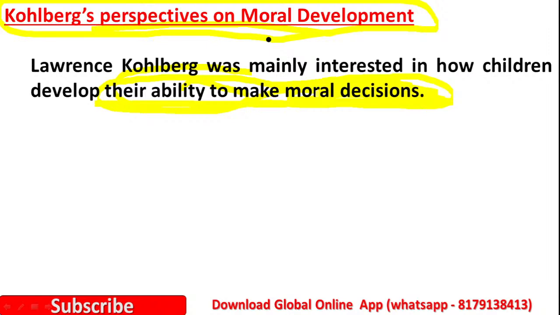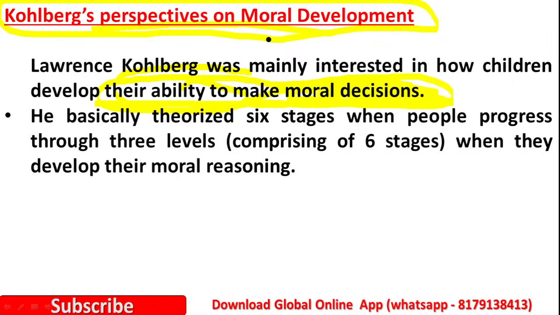Based on this, he prepared a theory. There are 6 stages through which people progress across 3 levels as they develop their moral reasoning.